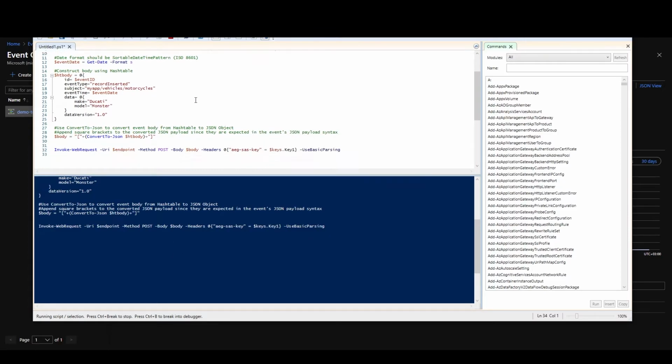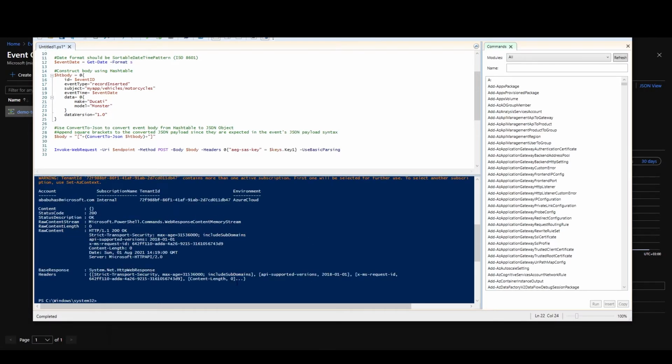So all I'm doing, guys, is just creating a demo event here, with that specific subject, with that type, and that data, Ducati Monster. Let's give that a bit, and let's check the Azure function to see if it actually triggered.